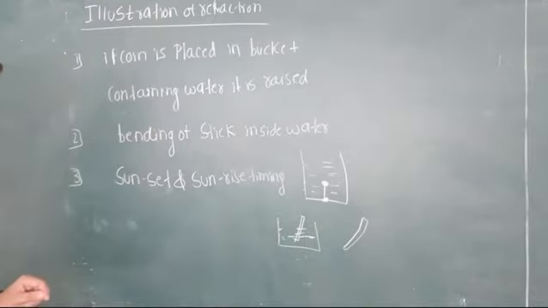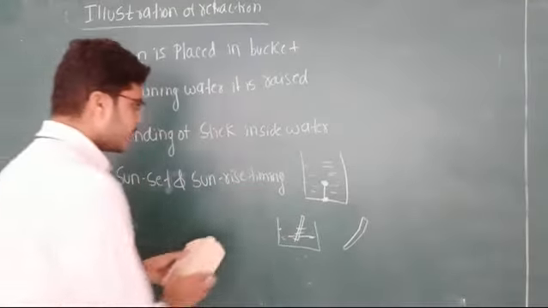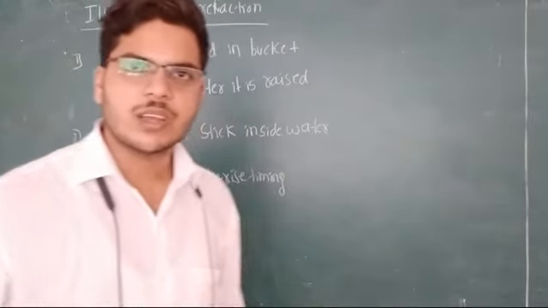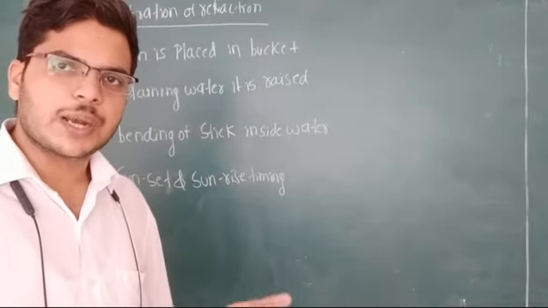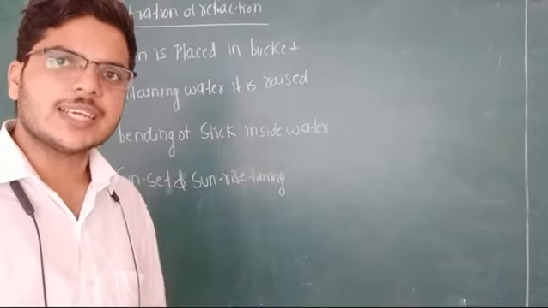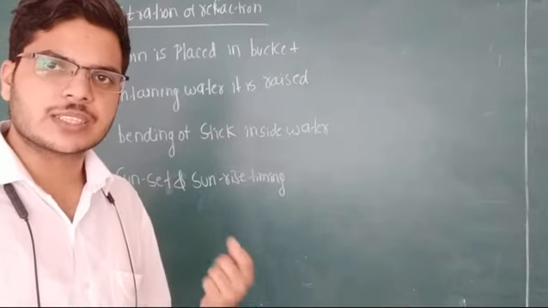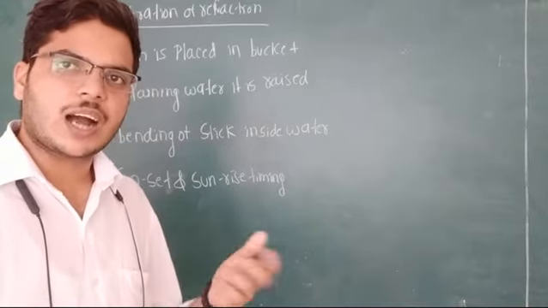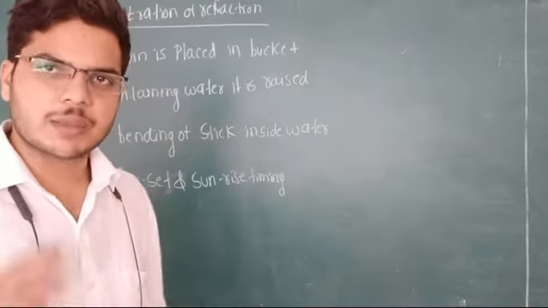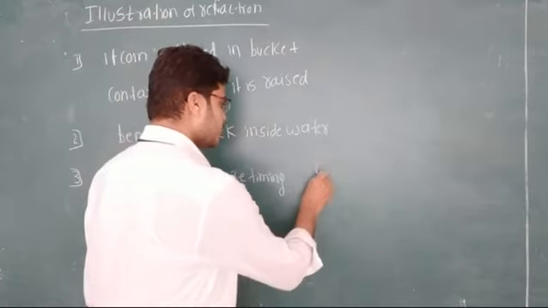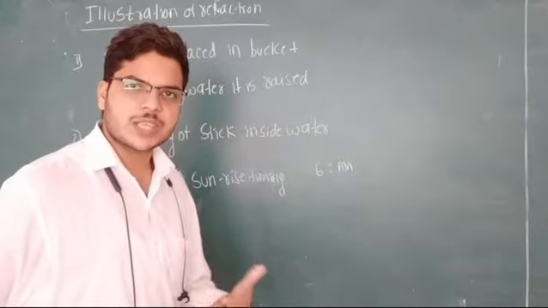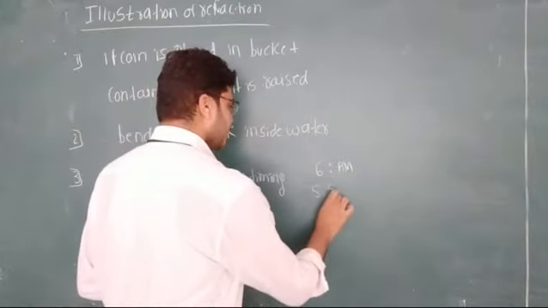The third one is that due to refraction, the actual sunrise and sunset times change. The sun appears to come 2 minutes before the actual sunrise time, and after the actual sunset, the sun disappears 2 minutes later. For example, if the actual sunrise is at 6 a.m. in the morning, we can observe the sun at 5:58 a.m.